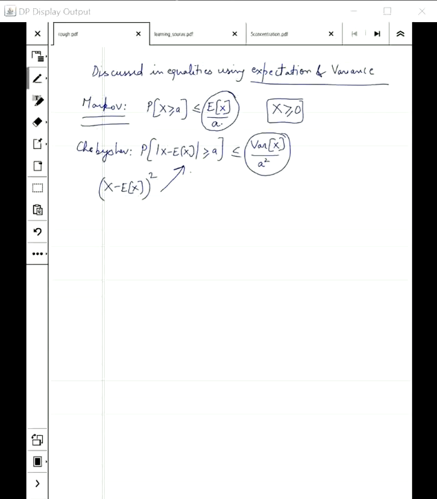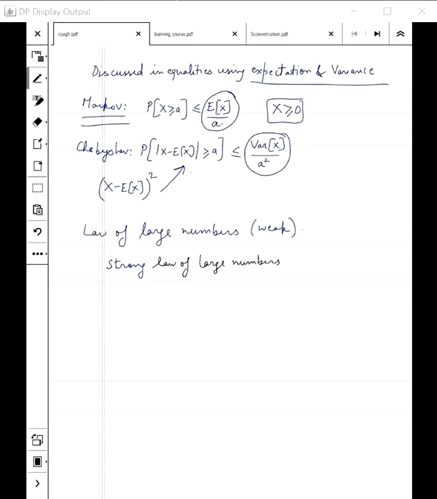Today we will go further and prove something called the law of large numbers. Just a note, in the literature this is known as the weak law of large numbers. I strongly encourage you to look at the strong law of large numbers and the difference between the strong law and the weak law.